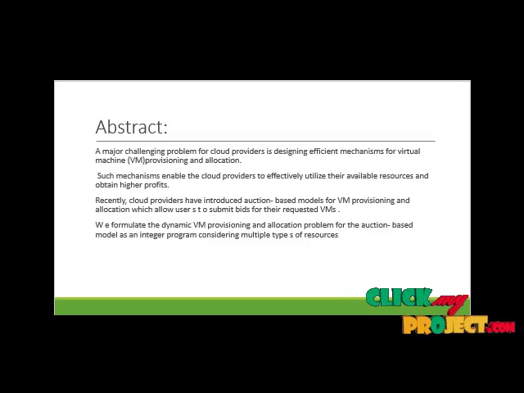We formulate the dynamic VM provisioning and allocation problem for the auction-based model as an integer program considering multiple types of resources. We then design a truthful, greedy, and optimal mechanism for the problem, such that the cloud provider provisions VMs based on the requests of the winning users and determines their payment. We show that the proposed mechanisms are truthful, that is, the users have no incentive to manipulate the system by lying about their requested bundles of VM instances and their valuation. We perform extensive experiments using real workload traces in order to investigate the performance of the proposed mechanism.